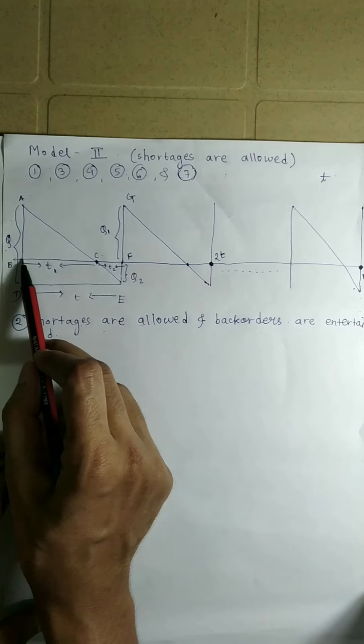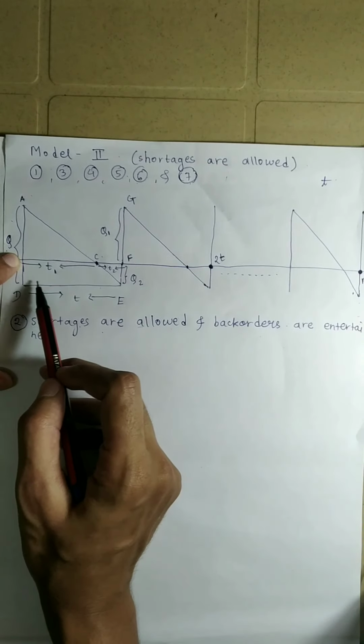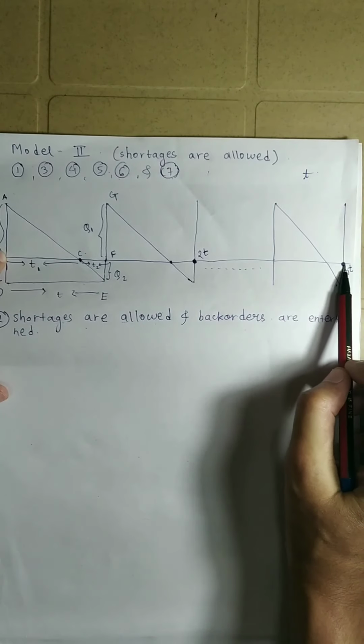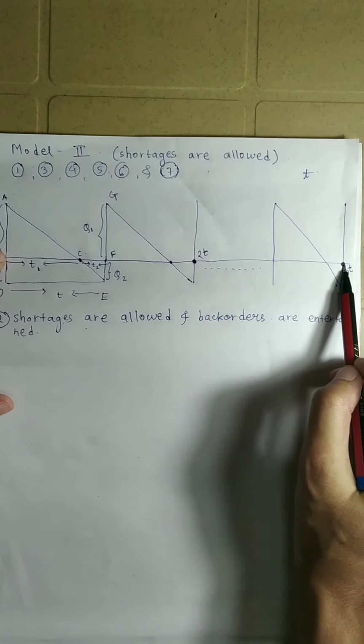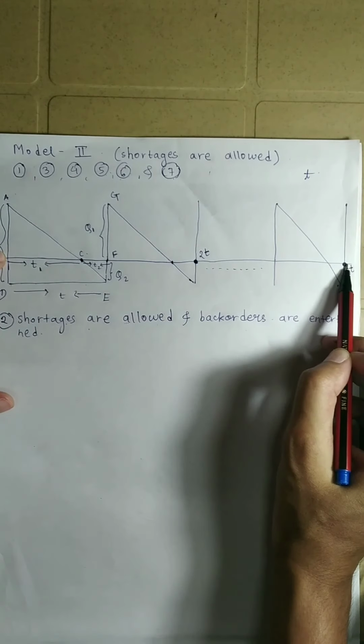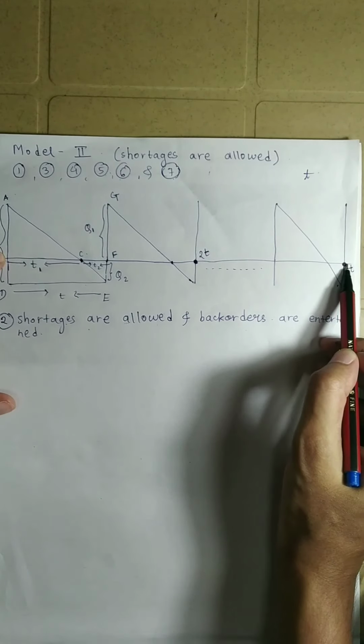From this point to this point is the total time period, which is 1 year. That total period is divided into n equal parts.